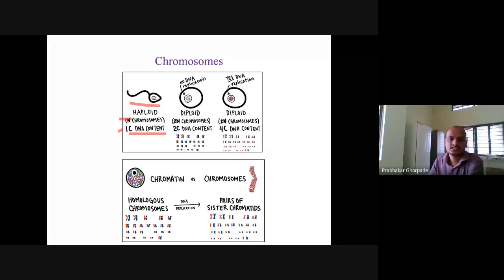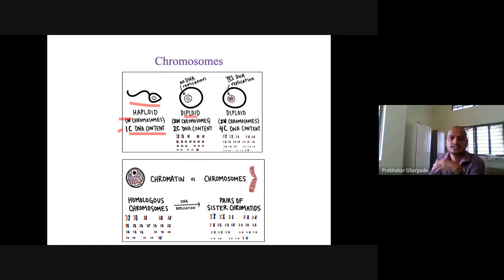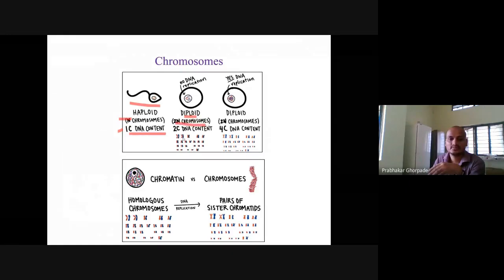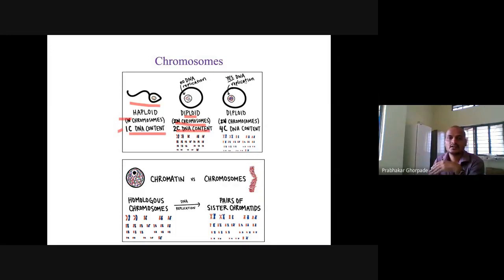No DNA replication is occurring. If this is our diploid cell and no DNA replication is occurring, then that is 2n chromosomes and the total content is 2C. If DNA is replicating, this is the DNA of our cell, and it gets duplicated. So this 2C becomes 4C DNA content, but the total chromosome number remains the same, 2n.